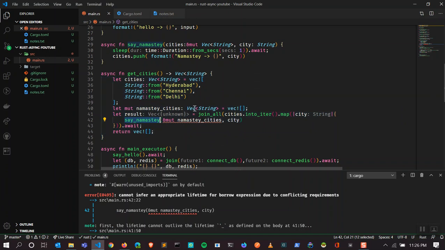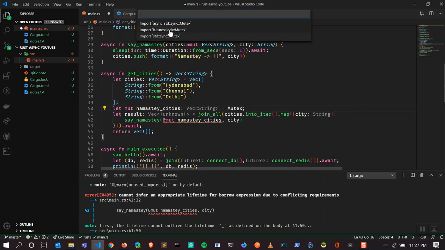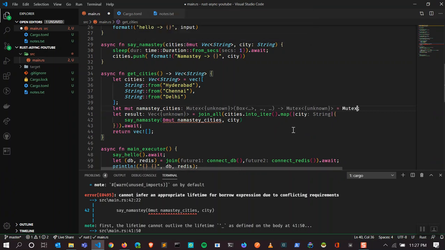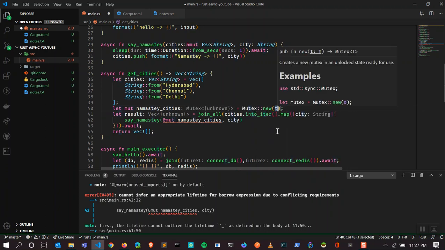I'm going to remove this, remove this, and not just the vector. I'm going to have first the mutex. Where is the mutex? Import the mutex from std. Mutex::new, which will hold the data,